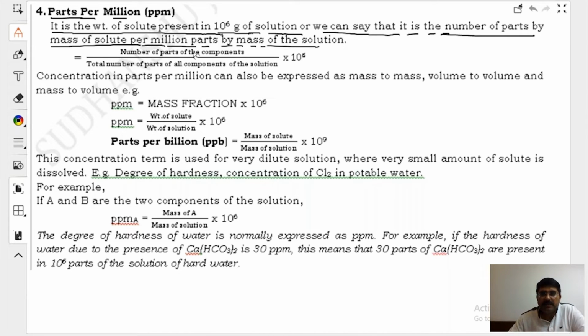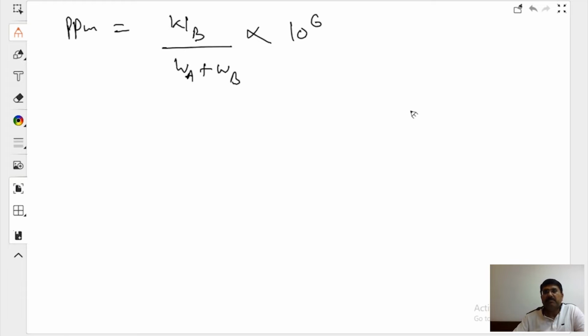It is the number of parts of the component by the total number of parts of all components in the solution. See, what do I want to say? It is ppm, parts per million. It is the weight of a component divided by the total weight, into 10 to the power 6.